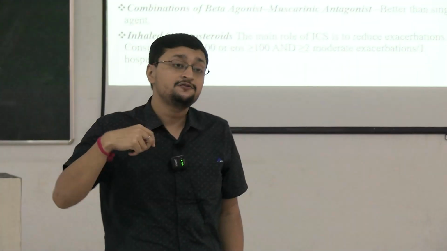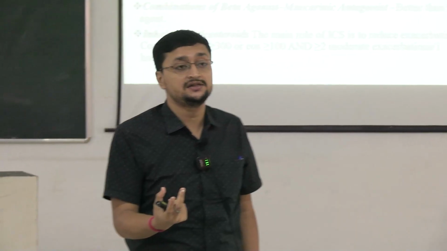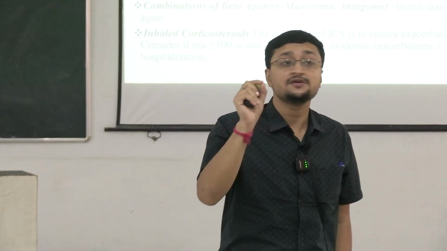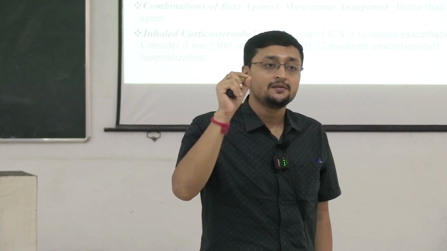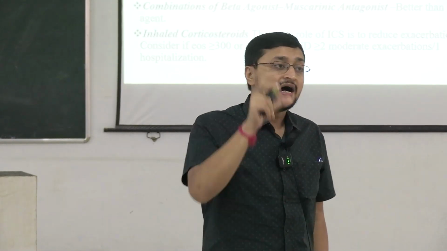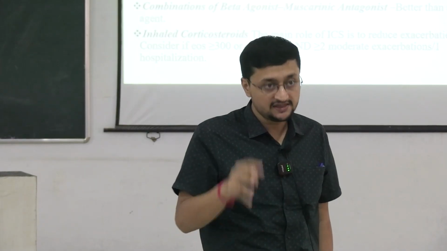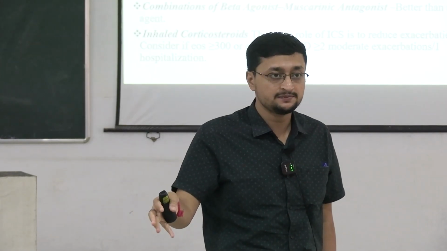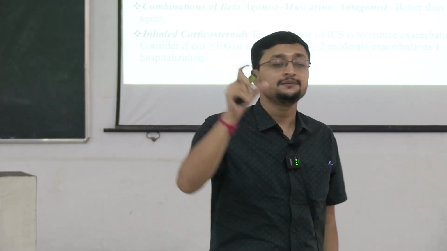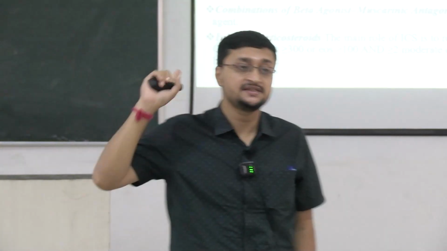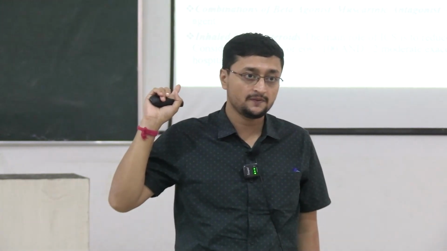Actually we try to avoid prescribing ICS. Why? Because this is not eosinophilic, this is predominantly neutrophilic. ICS decreases eosinophilic inflammation, especially in asthma. So in asthma, the primary therapy is ICS, inhaled corticosteroid, but in COPD, this is not the primary treatment.